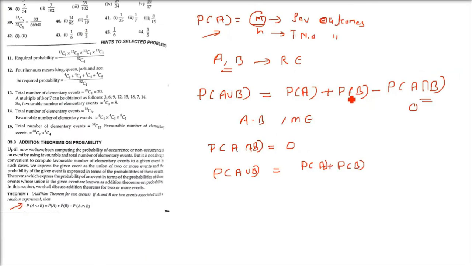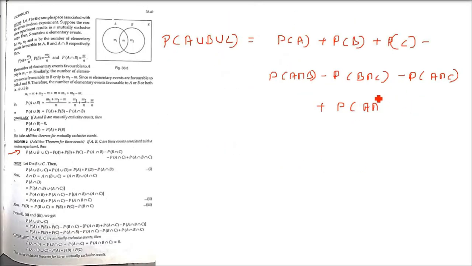Please remember, we have to add here, because in the previous theorem you might have seen that the two intersection, meaning pairwise intersection, was subtracted. Here also the pairwise intersections are subtracted, but we are adding when all three are happening. It would be very clear with the Venn diagram, but we are not discussing it right now. This is theorem number 2. Again, if A, B, C are mutually exclusive, these other four parts of the equation will be 0. Only P(A) plus P(B) plus P(C) will remain.